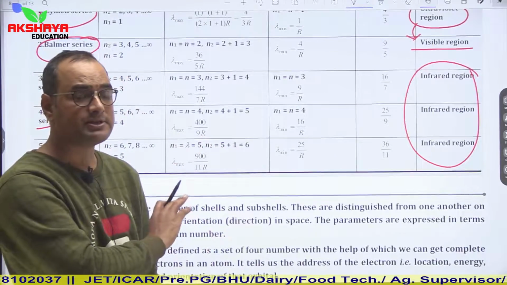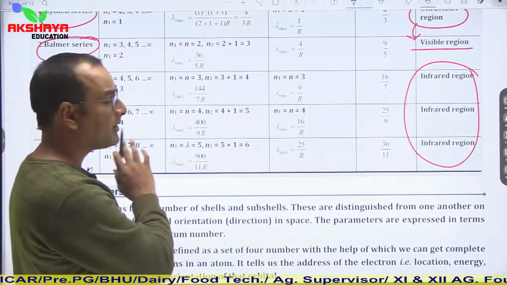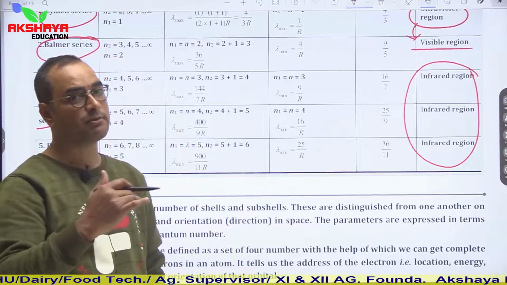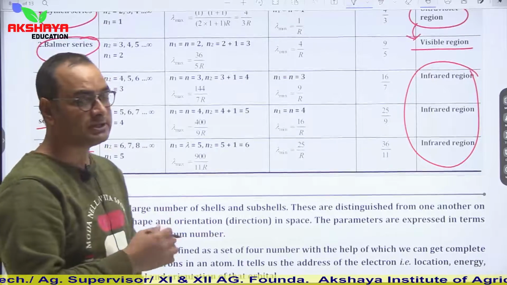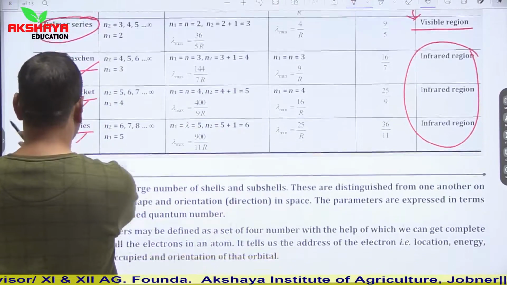So the Lyman series is found in the ultraviolet region. Some portion of the Balmer series is found in the UV region and some portion in the visible region. Paschen, Brackett and Pfund, all three series, are found in the infrared region. So this is the general introduction.